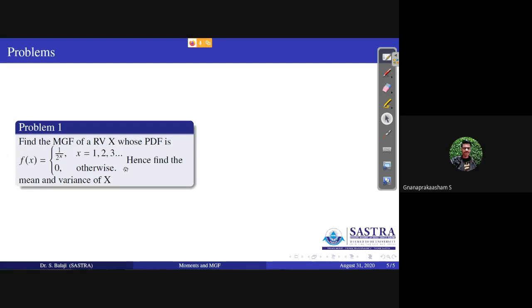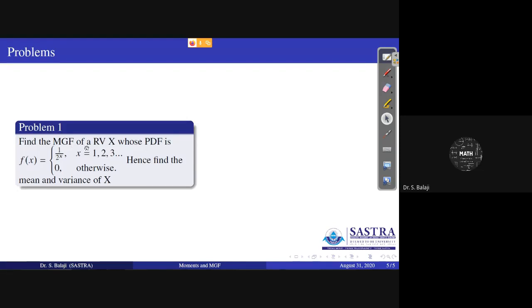Discrete random, because x takes the values in a discrete manner here: 1, 2, 3, etc. Therefore, it is discrete. Even though it comes under the functional form, it is a discrete random variable because x takes a discrete set of values here. Anyway, if you want to identify the MGF, you can use the definition as expectation of e power tx.